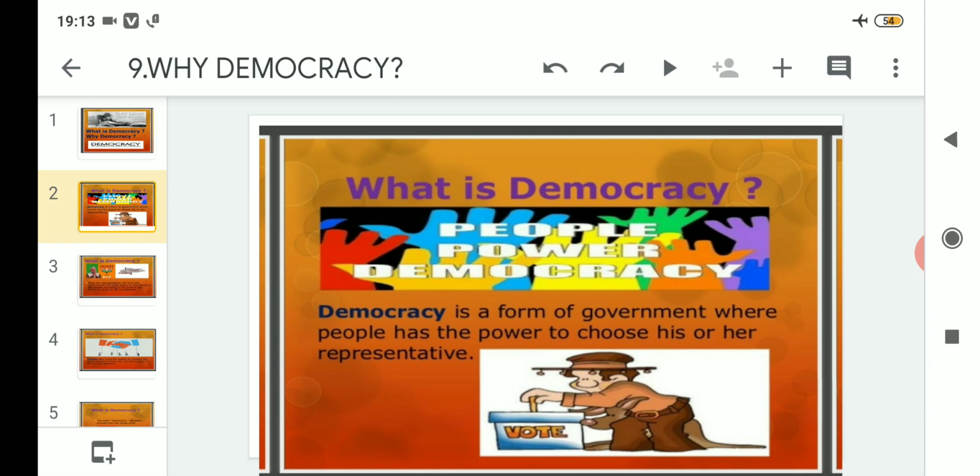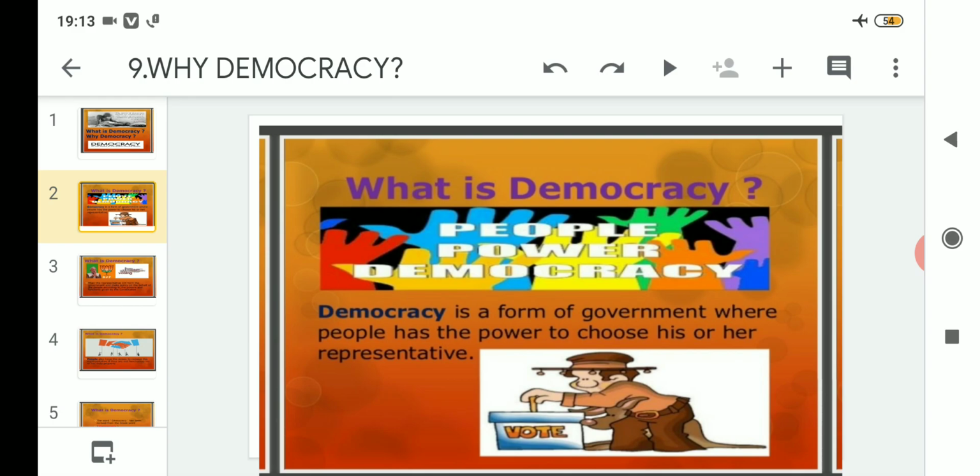We are proud to say that we are successful in following the democratic form of government, and according to this form of government, we have the ultimate power. That means we, the people of India, have the ultimate power to choose the government that we want for our welfare and development.